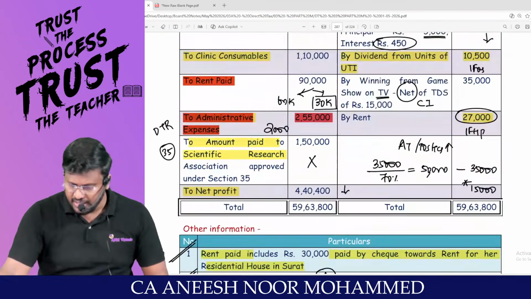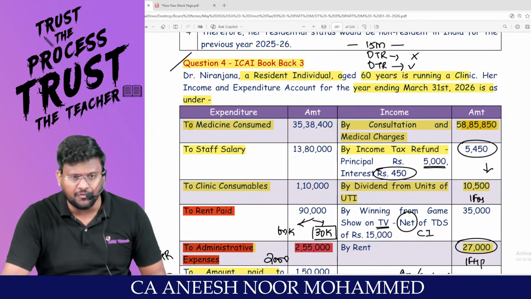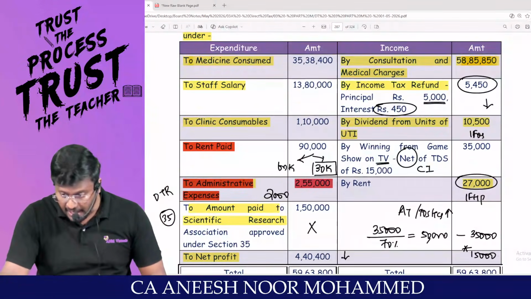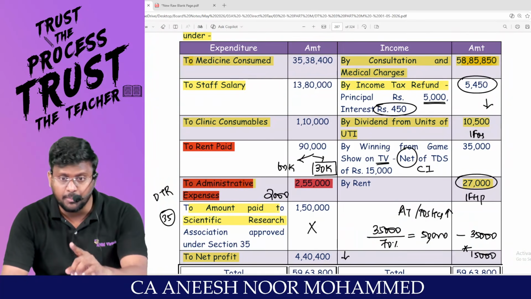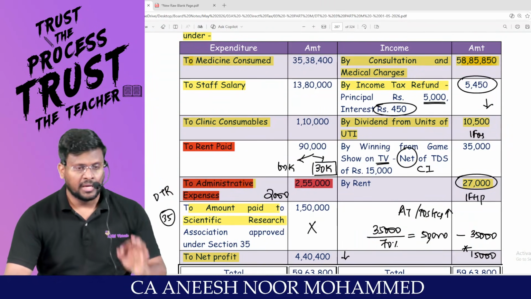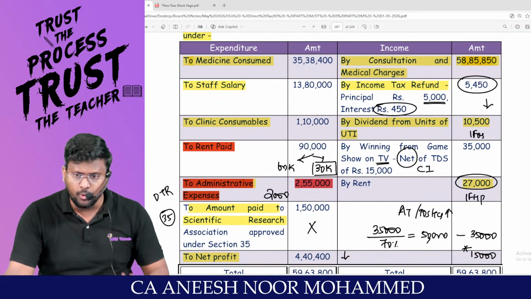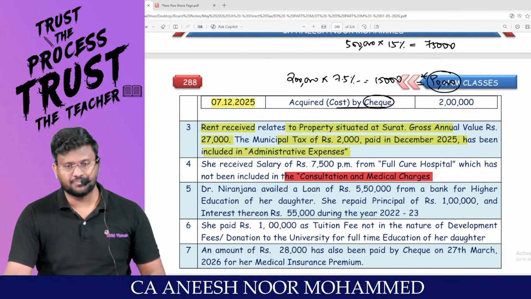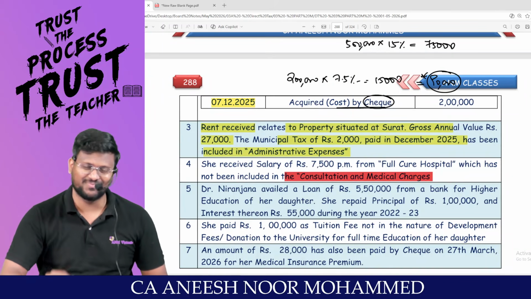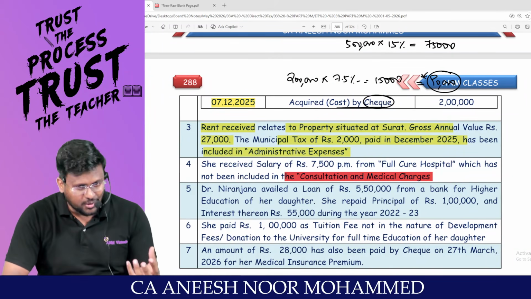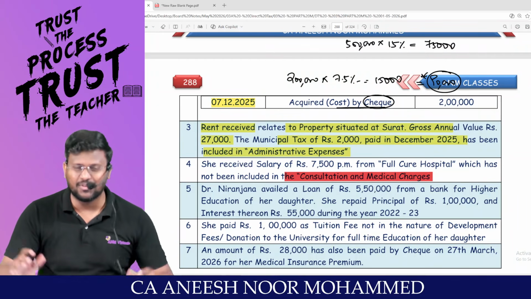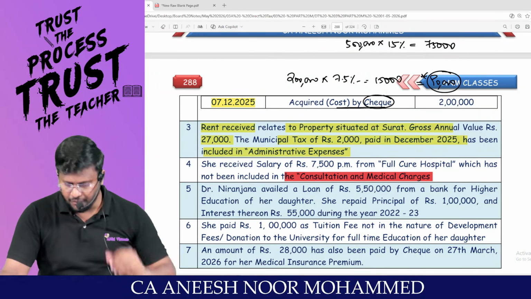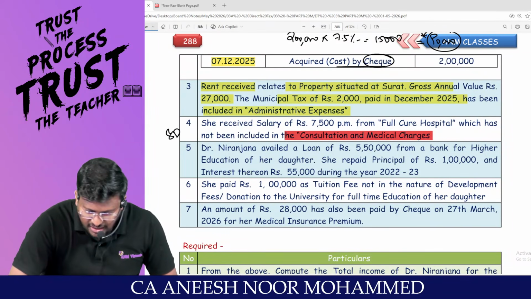In the sense, in this 58,85,850, this salary income is not there. If it were there, we would have removed it from the PGBP and declared it under income from salary. Since it is not there, no need to remove it from the PGBP, just declare it under income from salary. Don't forget to reduce the standard deduction. If the employee is travelling through the default tax regime, I love you, 75,000. If you are travelling through the optional tax regime, I hate you, 50,000. Don't reduce the standard deduction.